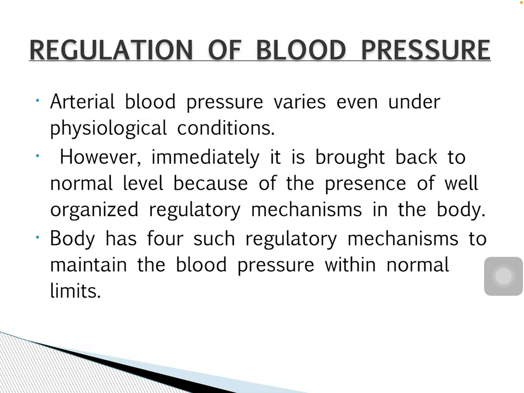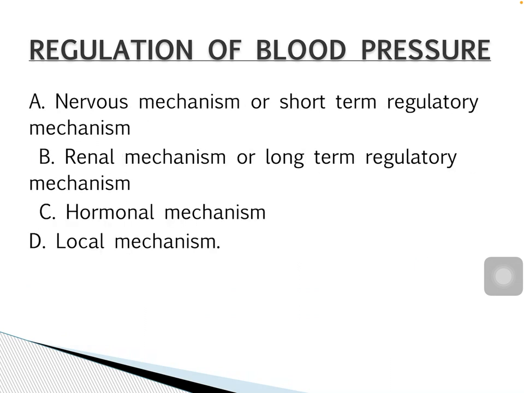However, it is immediately brought back to normal level because of the presence of well-organized regulatory mechanisms in the body. So the regulatory mechanisms which maintain the blood pressure within normal limits are nervous mechanism or short-term regulatory mechanism, renal mechanism or long-term regulatory mechanism, hormonal mechanism and local mechanism.